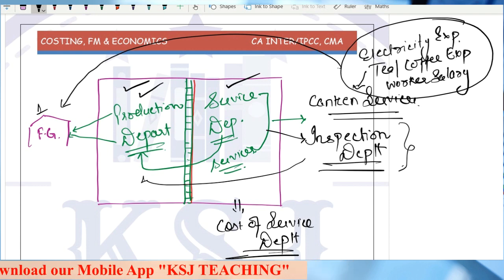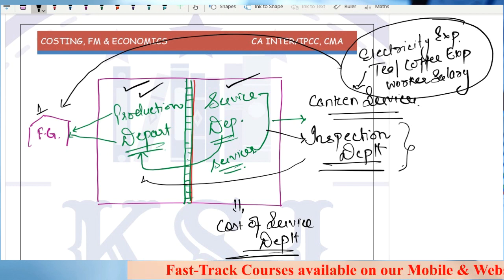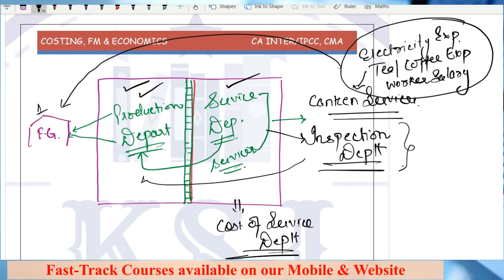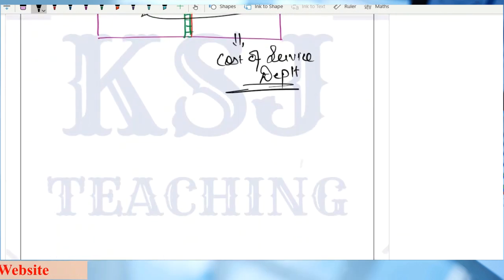That is why we are dividing. We will get further clarification when we move on to the primary distribution and all those things. For now, this is what you have to understand. You can write it down in your notebooks, that every cost except for abnormal cost. Okay, I'll write it down for you.